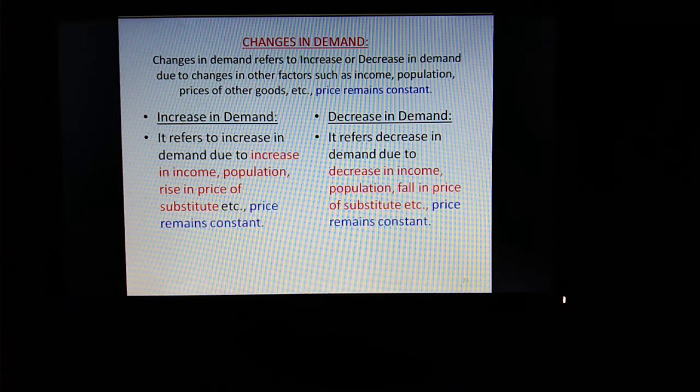Here price of coffee remains constant, so it is increase in demand. When demand increases at a constant price, it is called as increase in demand. Exactly opposite case is in case of decrease in demand.